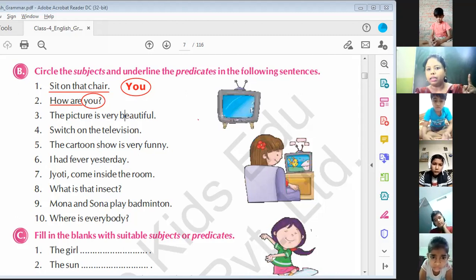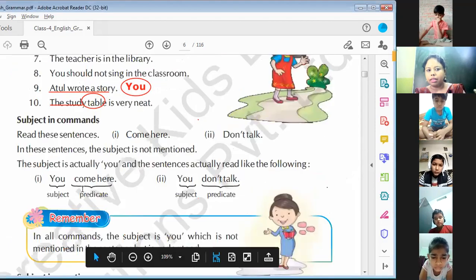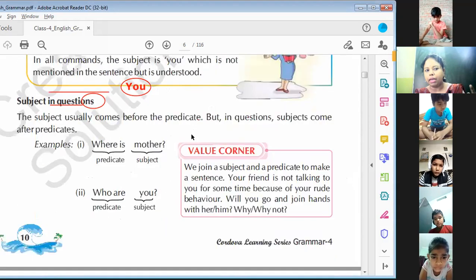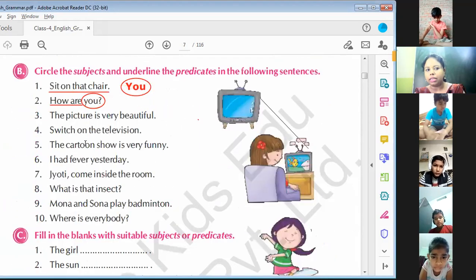Like you can see in the examples above, commands. Come here is written, but you is understood. So we should understand that you is already there.